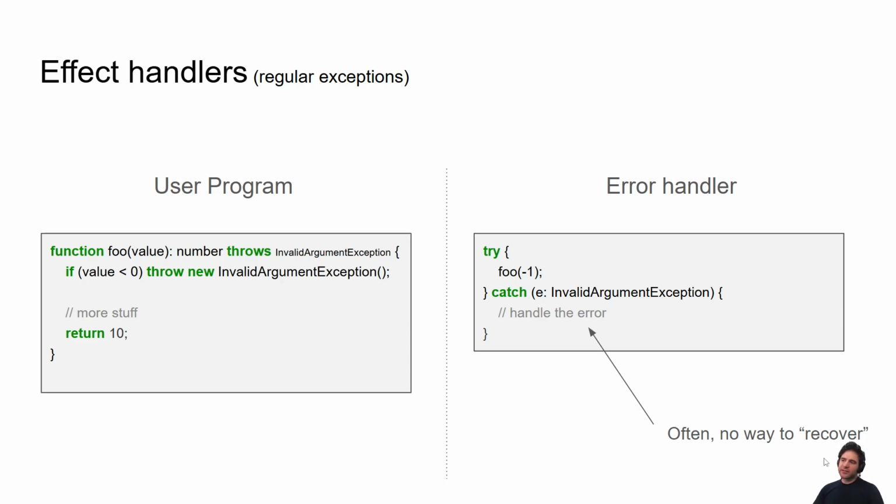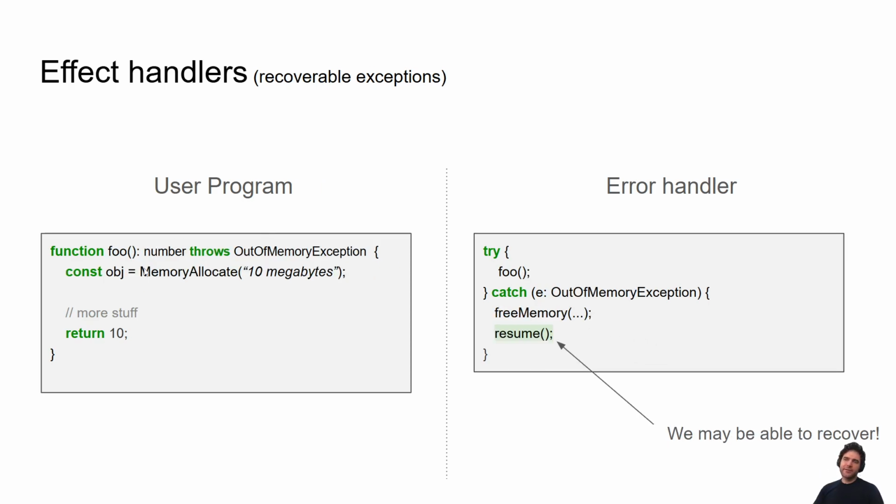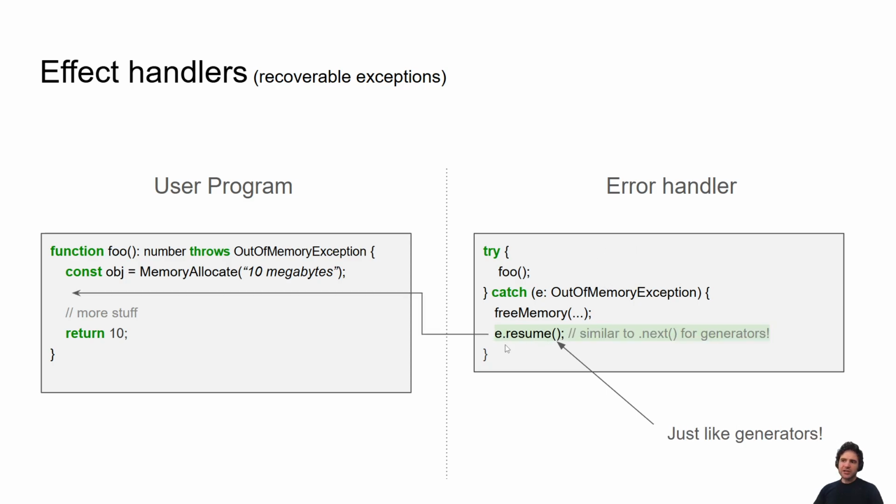One thing is that we often have no way to recover from exceptions. That's not always true, right? There are some exceptions where you actually can recover. For example, you might have a function that tries to allocate some memory, but it might throw an out of memory exception. In this case, there's a chance we might be able to recover. If you see an out of memory exception, you can maybe try freeing some cache and then saying resume. Okay, we'll try again. Now we freed some memory, and maybe we have enough memory to make some progress. So we actually want to be able to have this error that can resume.